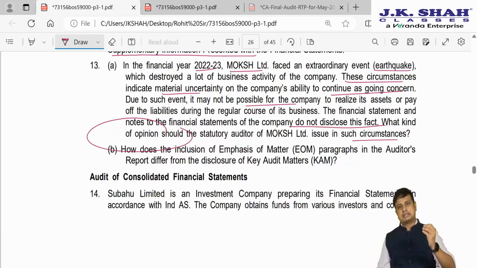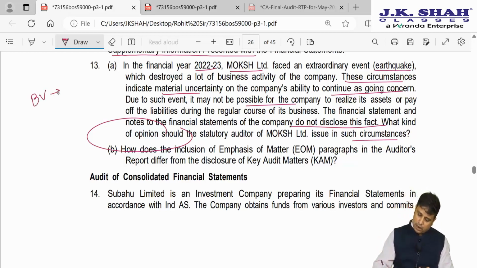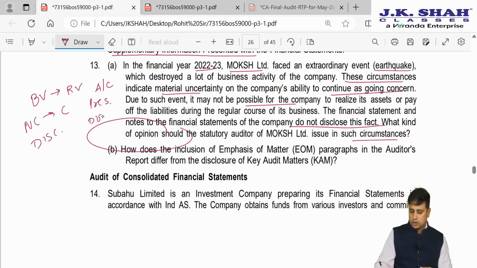My friends, if going concern is inappropriate and the financial statement do not disclose the same, we will have to give an adverse opinion, because if going concern is inappropriate, we have to move everything from book value to realizable value, which they have not done. So accounting has an issue. Then we need to convert everything from non-current to current, so presentation also needs to be changed. They also need to give a disclosure. So here the matter is material and pervasive, hence we will have to give an adverse opinion.